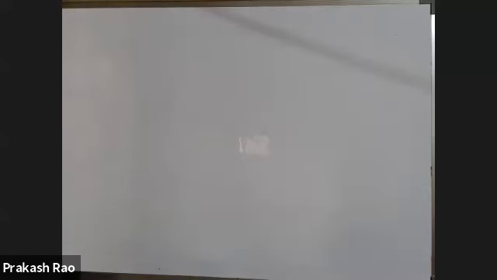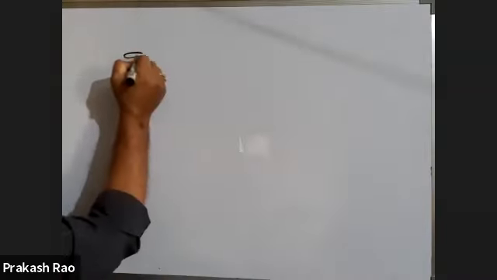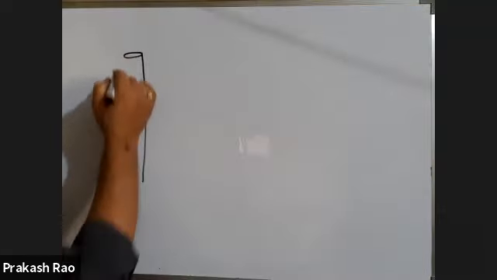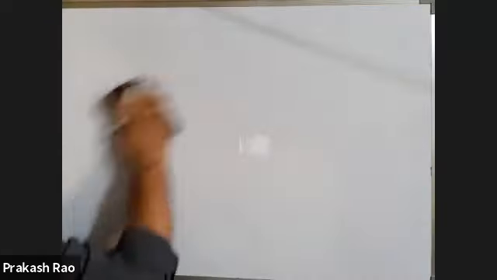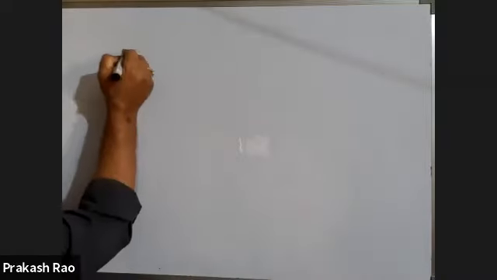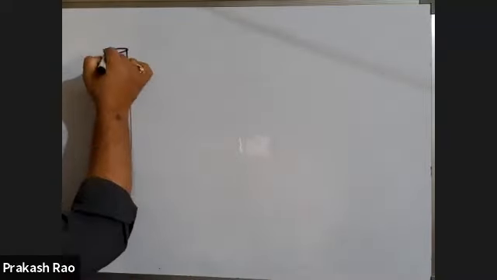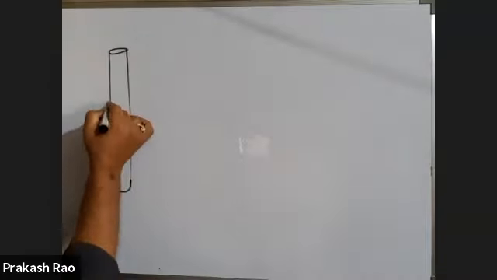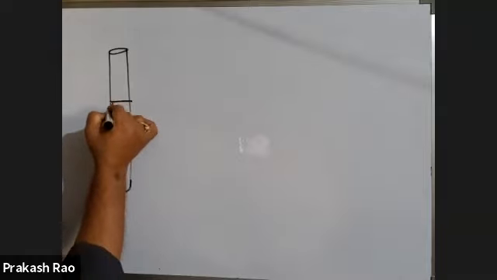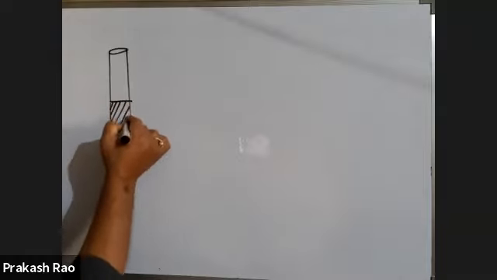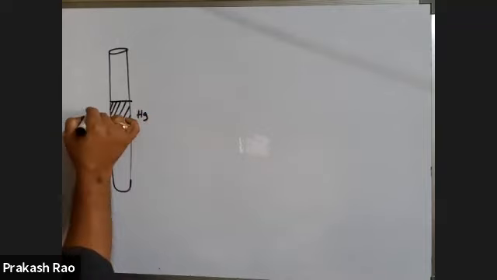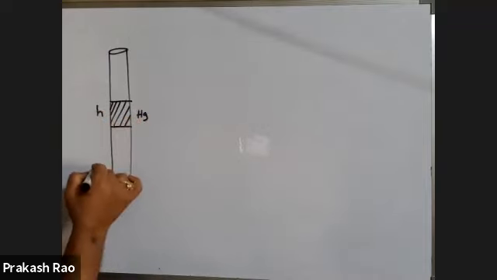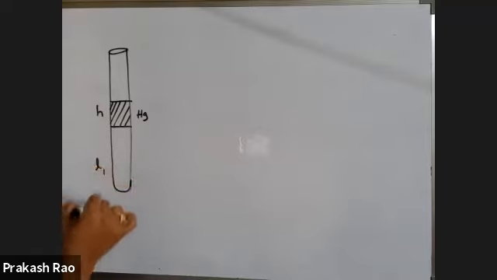इसमें अभी the open end of the quill tube, मैं आप लोगों को थोड़ा अच्छा दिखाने के लिए थोड़ा लंबा ले रहा हूँ. I am taking a little bigger one. This is a quill tube I am taking. The open end of the quill tube is vertically upwards, and this is the mercury column. Assume that it is of height h. Let us assume that the length of the air column is L1.